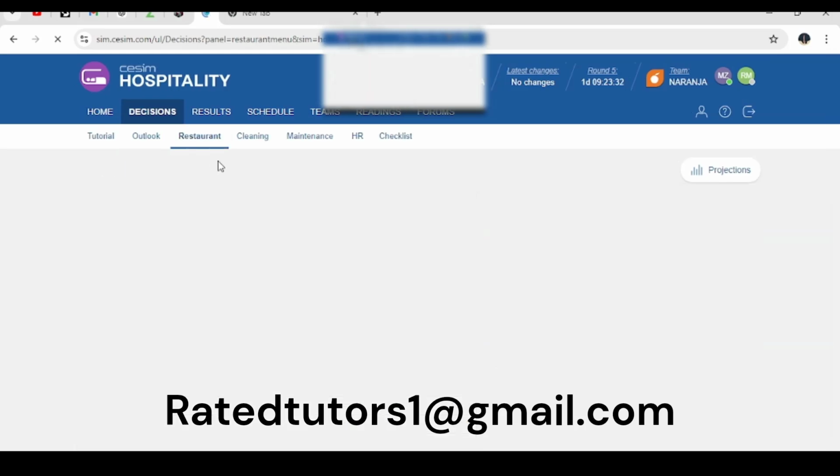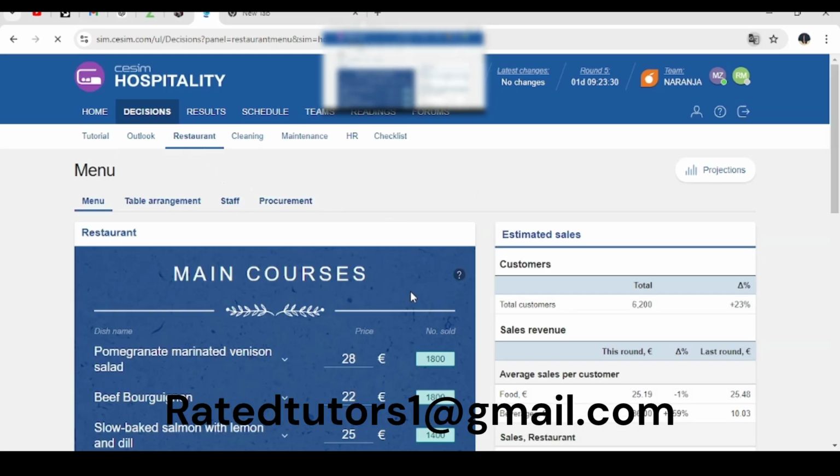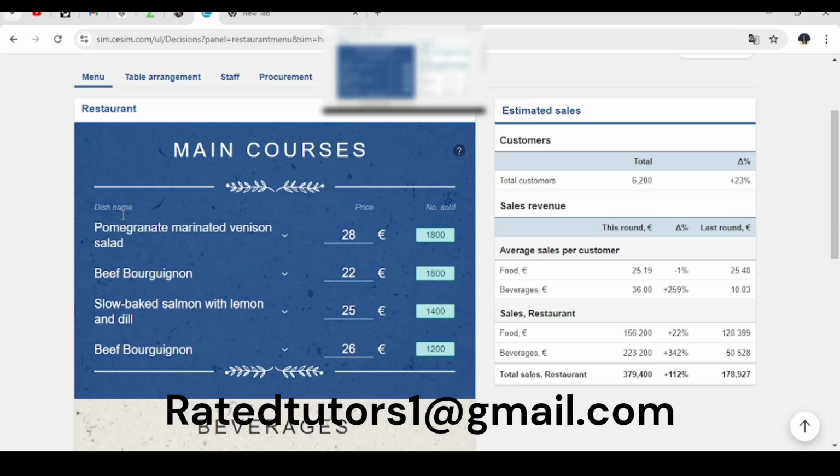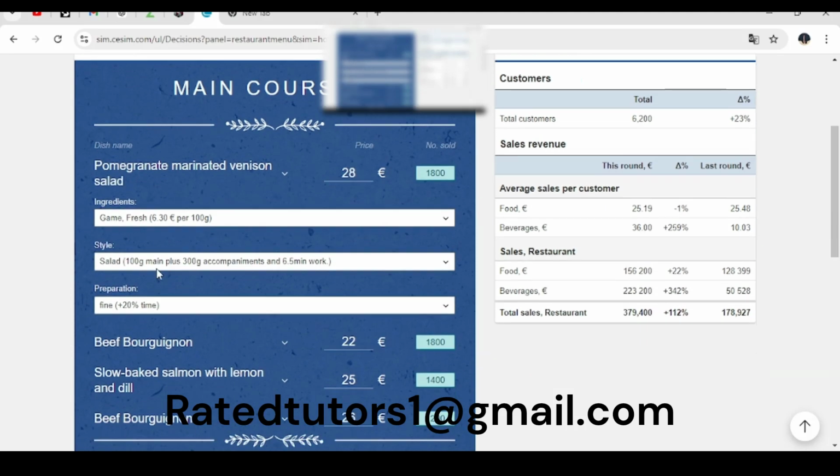The first department is the restaurant, and under the restaurant we have 4 subcategories. The first one is the menu, then the table arrangement, the staff, and lastly the procurement. For the menu, we're going to talk about the type of dish that we're going to sell. For the first one, we are selling game, it should be fresh, and we are selling it as a salad, prepared fine, at a price of 28, and we are estimating to sell to 1,800 customers.